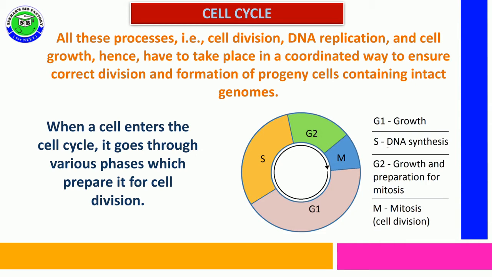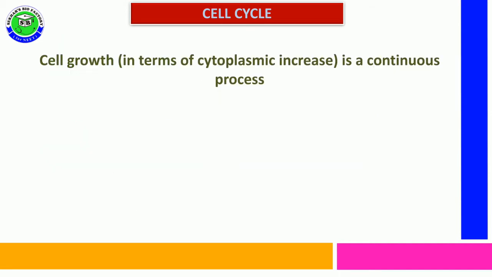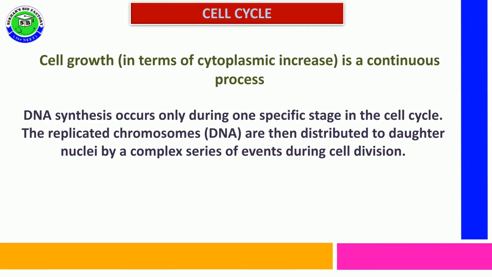When a cell enters into the cell cycle, it undergoes various phases, and in these phases the cell is preparing for cell division. The cell growth is due to increasing cytoplasmic content, and this process continuously occurs throughout the cell cycle. But DNA synthesis takes place only during a specific stage of the cell cycle.